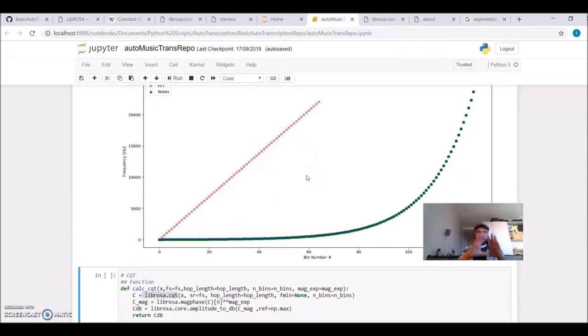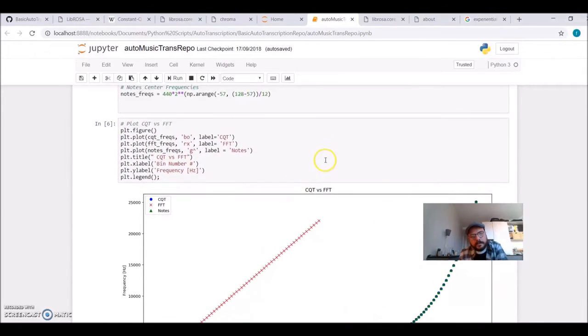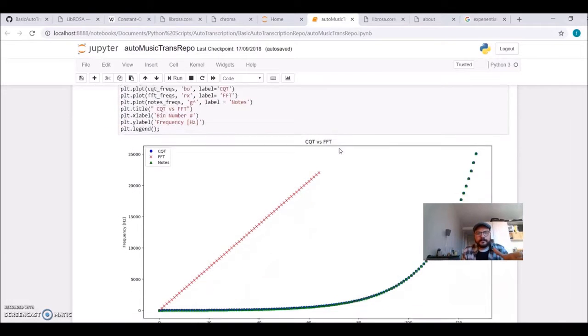So the conclusion, let's think in very general terms: the constant Q transform can be seen as a filter bank, in which the frequency of each filter is exponentially spaced, and the width of each filter is a multiple of the previous filter. This is one way to basically understand the constant Q transform. So now we are going to use this tool.